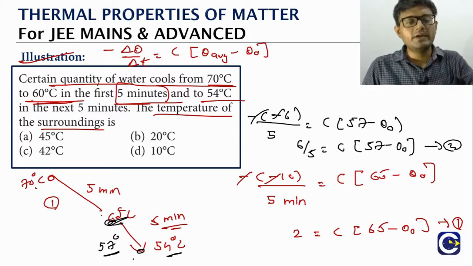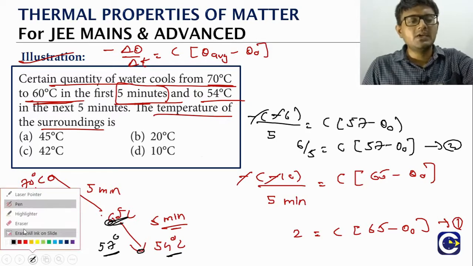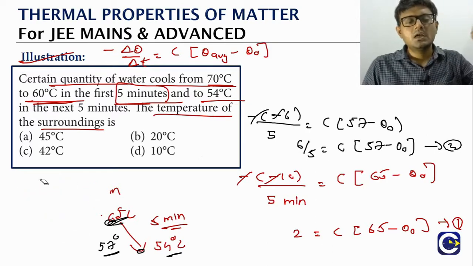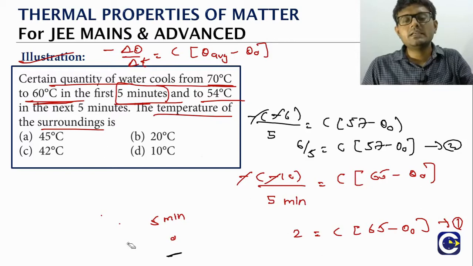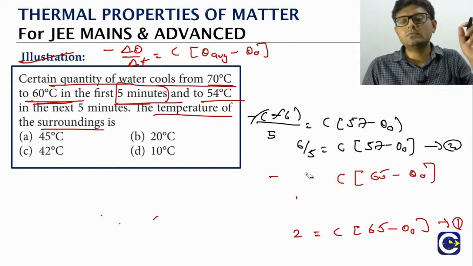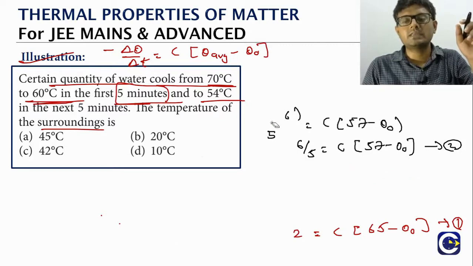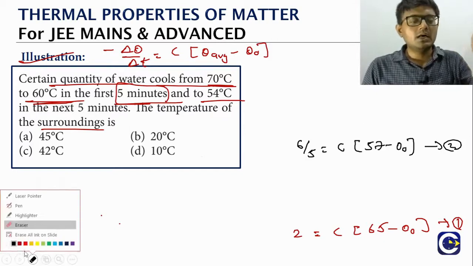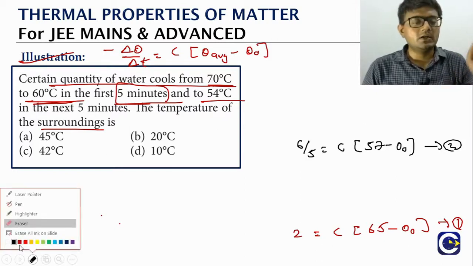So basically, two cases are given, and we are writing the equation for both case 1 and case 2. Let us just erase everything else and focus on these two equations. We get two equations here, and we have to get the value of θ naught. That's it.